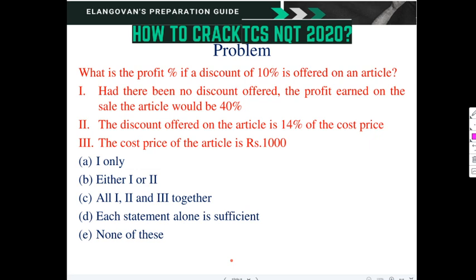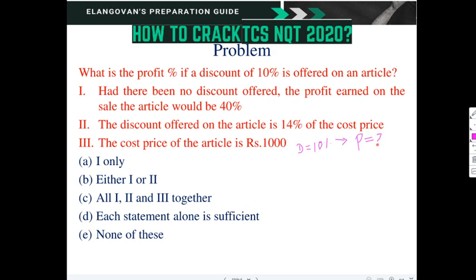What is the profit percentage if a discount of 10% is offered on an article? Means an article is there, and if they are giving a 10% discount on that article, or object, or product, then what will be their profit percentage? So that is the question. Discount is given as 10%, and we will get some profit, and what is that?